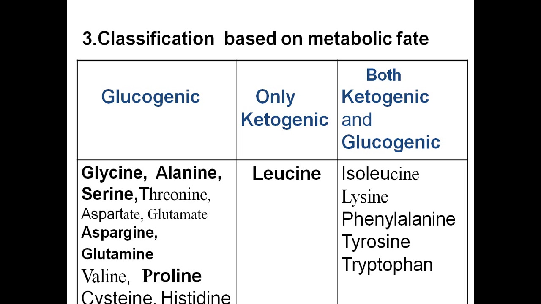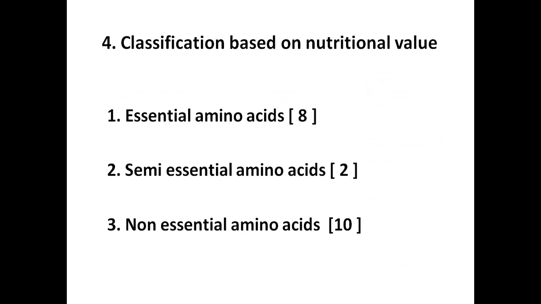Now, classification based on the metabolic fate. Based on the metabolic fate, amino acids are classified into glucogenic amino acids, ketogenic amino acids, and both glucogenic and ketogenic amino acids. Examples for glucogenic amino acids are given here. Ketogenic amino acid is only leucine. Both ketogenic and glucogenic are isoleucine, lysine, phenylalanine, tyrosine and tryptophan.